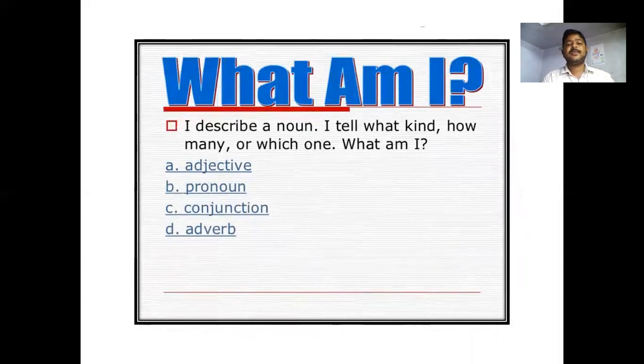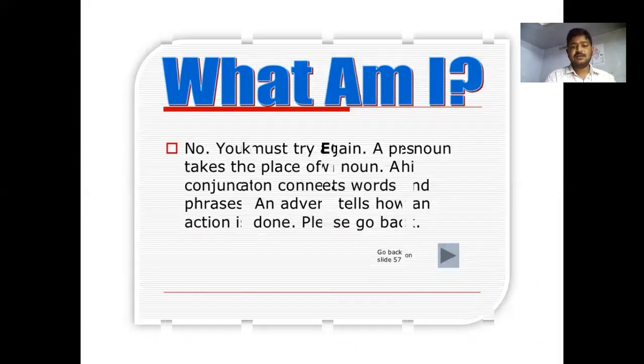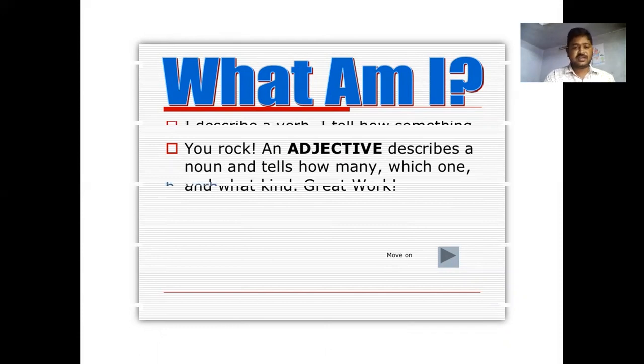You are correct. I describe a noun and tell what kind, how many, which one. What am I? A, adjective. B, pronoun. C, conjunction. D, adverb. A pronoun takes the place of a noun. A conjunction connects words and phrases. An adverb tells how the action is done. The answer is adjective. An adjective describes a noun and tells how many, which one, and what kind. Great work.